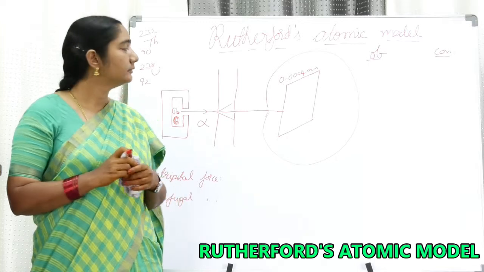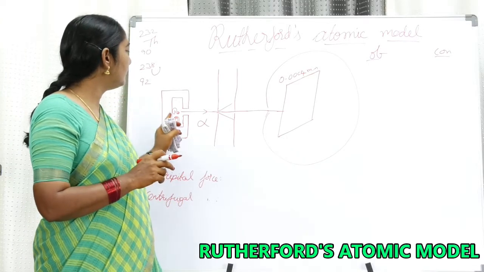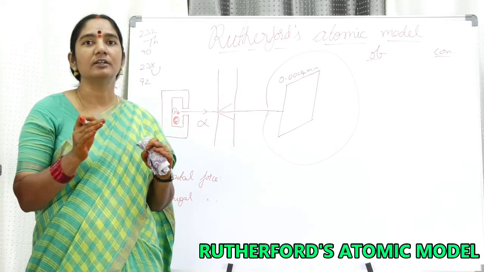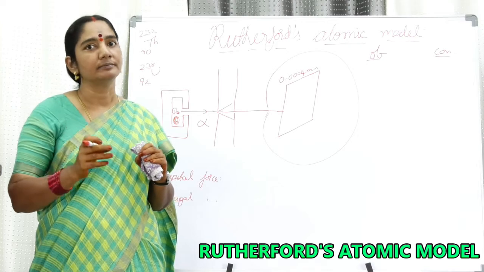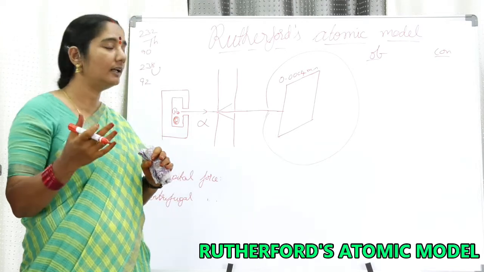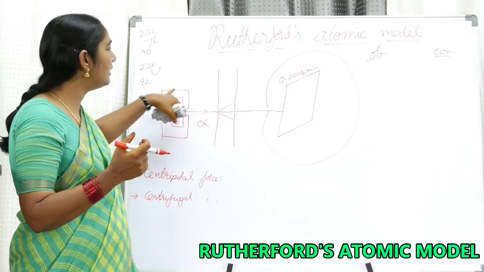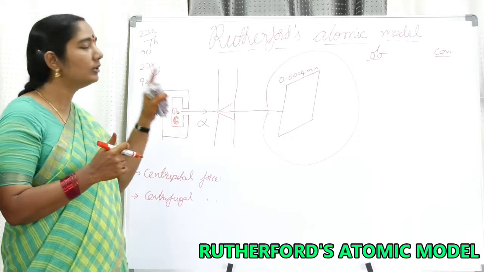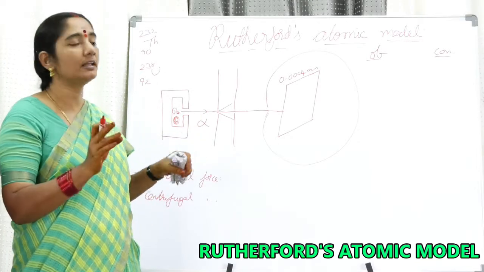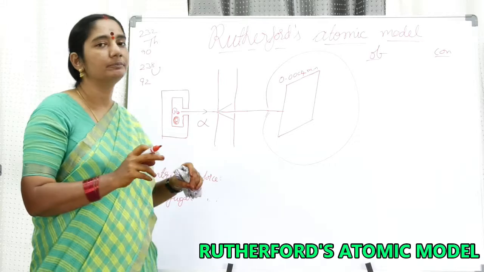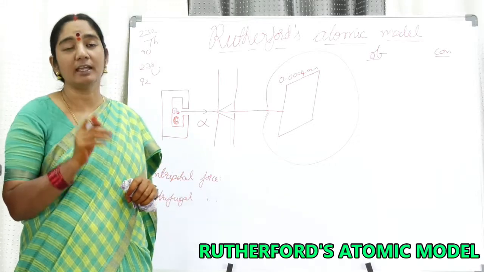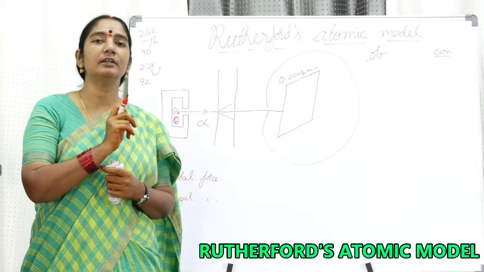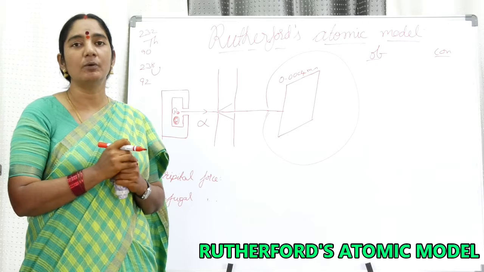Almost at that time, even Röntgen discovered the X-rays. So my dear friends, the experimental setup done by Rutherford was also using a radioactive element, called polonium. He was using the radioactive element polonium. Again I would like to tell a story about this polonium. Polonium is named after the country called Poland.